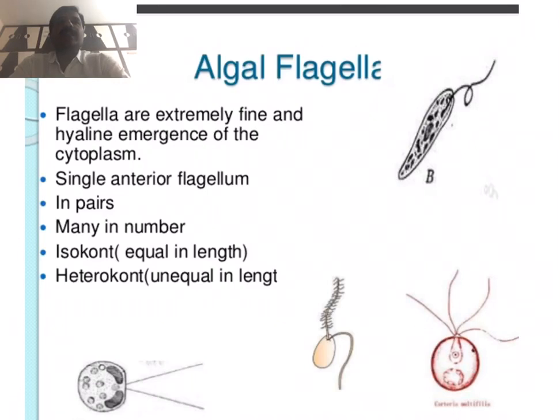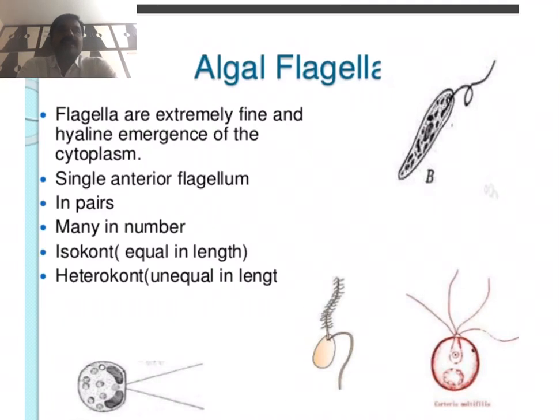The motile cell may have either one or both of the above mentioned types of flagella. If the flagella of the cell are similar, it is known as isokont, and if the flagella are dissimilar, it is known as heterokont. Isokont flagella we see in Chlorophyceae members, and the heterokont type we see in Phaeophyceae and Xanthophyceae members.